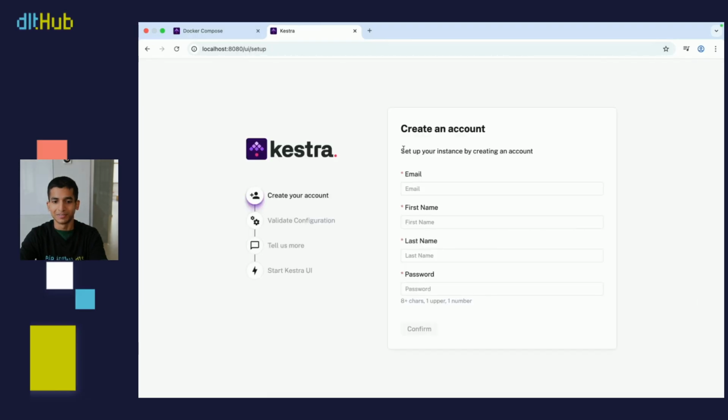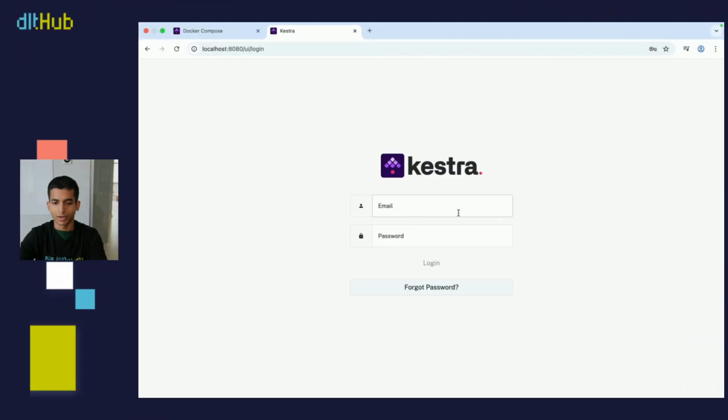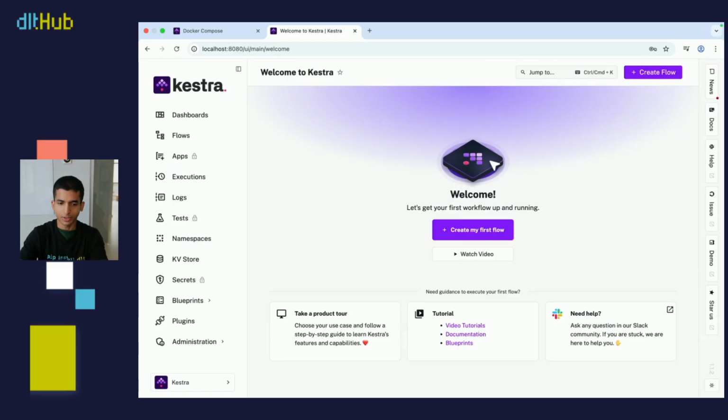Yep, and if this is your first time, then you're going to have to set up an account. So let me just do this quickly off screen. Okay, got that out of the way. So let me just quickly log in. And there we go. We have finally entered our UI, but simply two commands in the CLI, and we've already accessed our UI. So our next step is, of course, to upload our file here so that we can access it through our flow, our Python file, and also to provide our credentials.